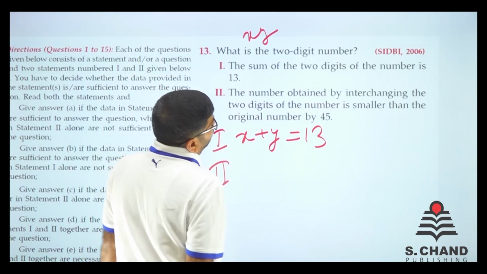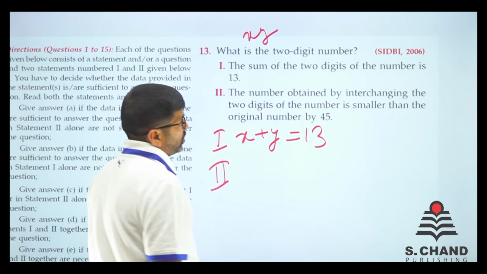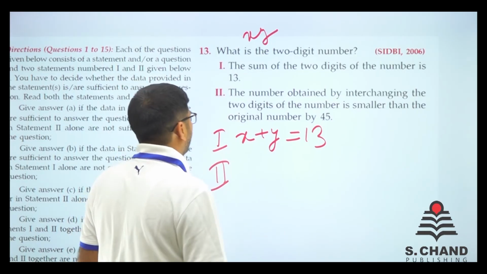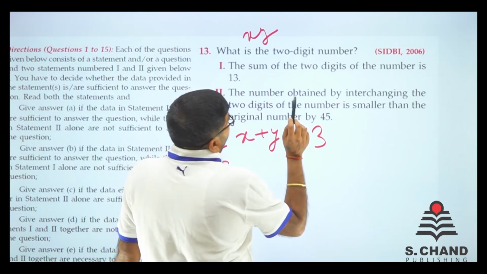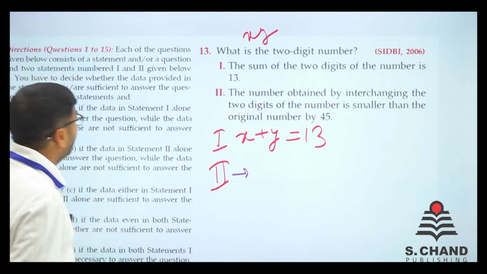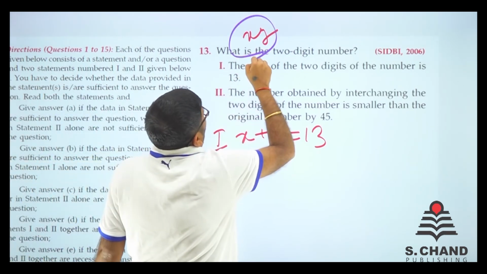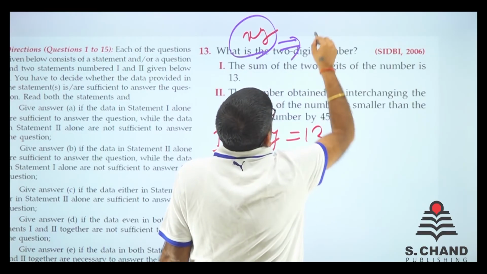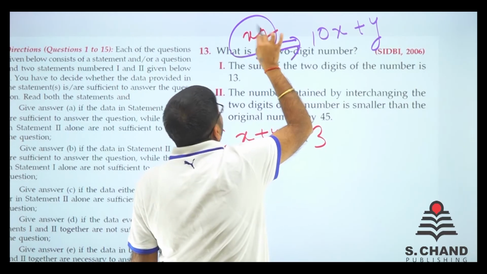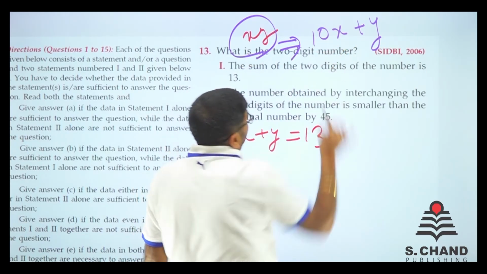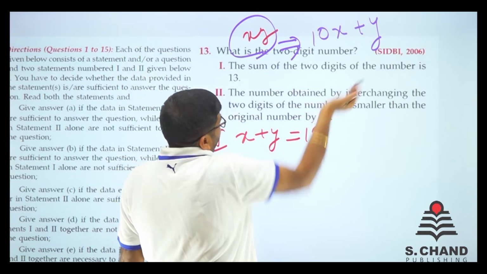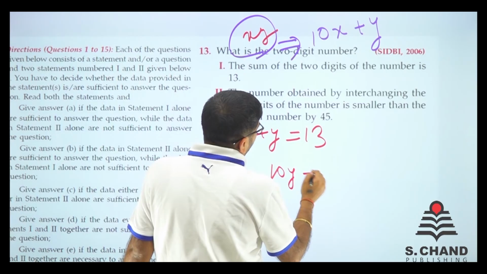Second, the number obtained by interchanging the two digits of the number is smaller than the original number by 45. लेट्स सी ये क्या कह रहा है. इंटरचेंजिंग द नंबर, आपको याद है कैसे करते हैं. अगर xy मुझे बनाना है तो इसको बनाने का तरीका क्या रहेगा. 10x plus y. This is 1's place, this is 10's place. 10's place multiply by 10. So it says the interchanging the number, y को x बना लो, x को y बना लो. So it is 10y plus x.